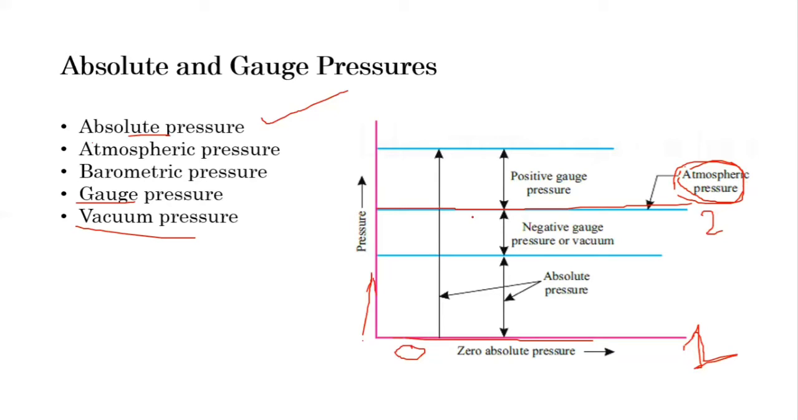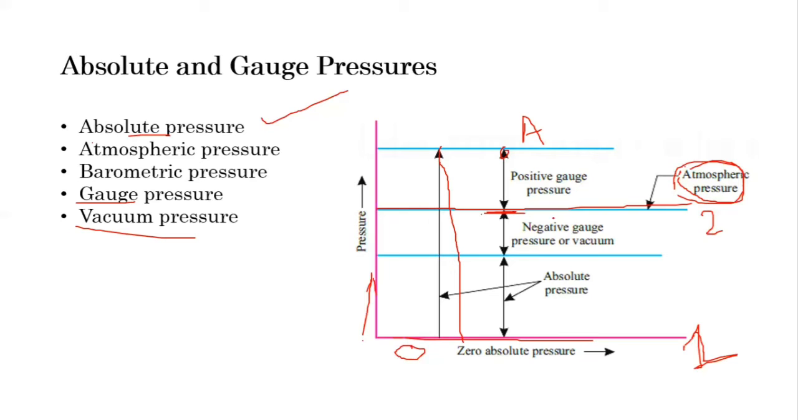So when is it called gauge pressure? If your pressure is above the atmospheric pressure, suppose here this is a point, call it point A. If you measure the pressure of point A with reference to atmospheric pressure, then it is called gauge pressure because it is above atmospheric pressure. And if you measure the pressure of point A with reference to absolute zero, then it is called the absolute pressure of A. Both have different values, but in practical terms the pressure is unique.